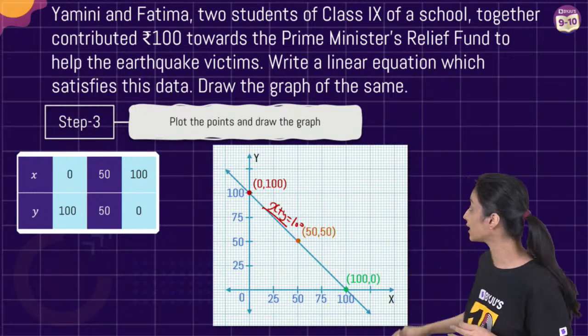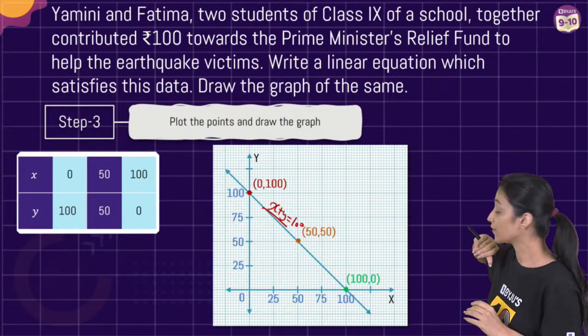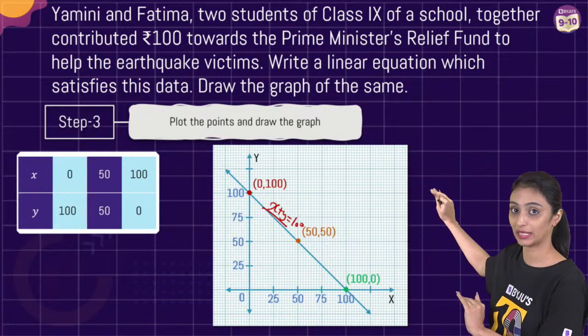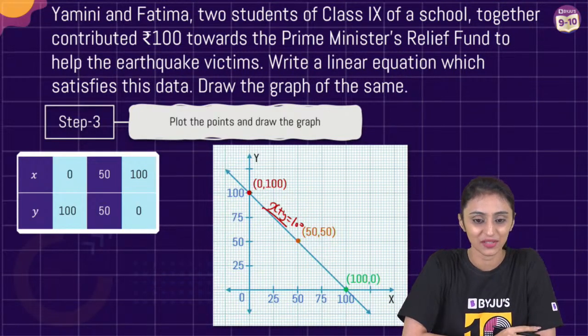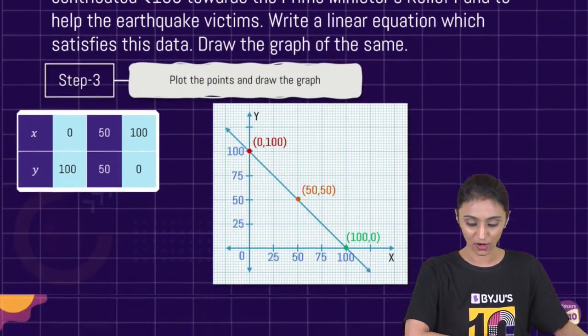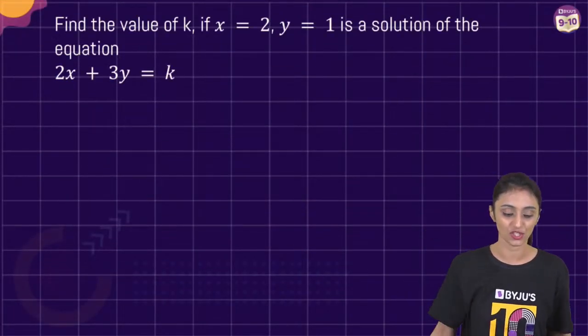How to check it is correct? If all 3 coordinates are lying on the straight line, then you can say yes, it is correct. Yes, Anant, 75, 25, 397, all are correct. All right, so let's move ahead to the next question, question number 3.